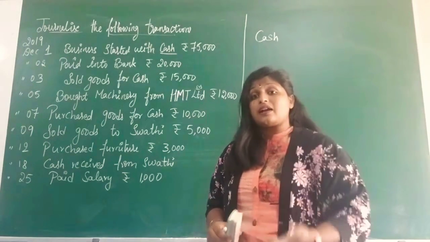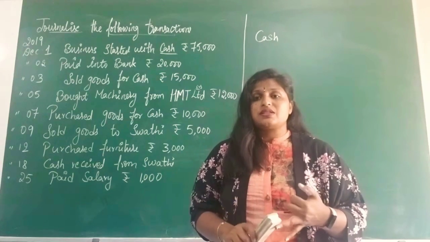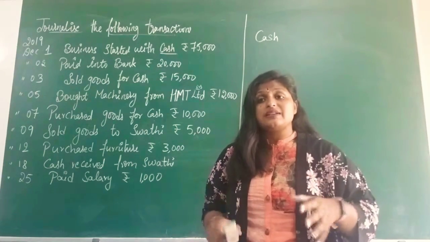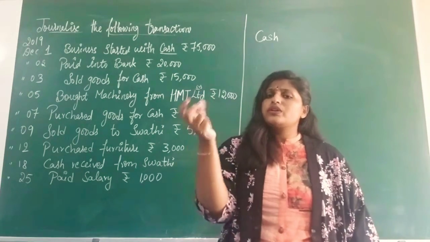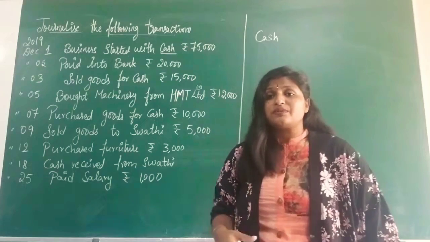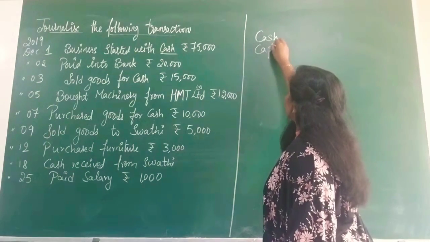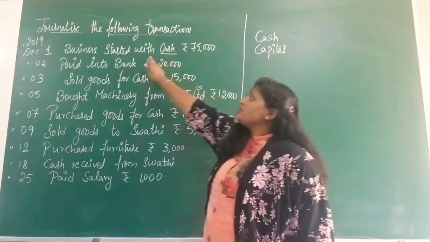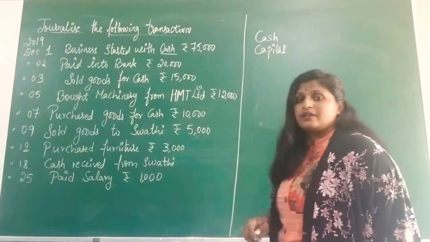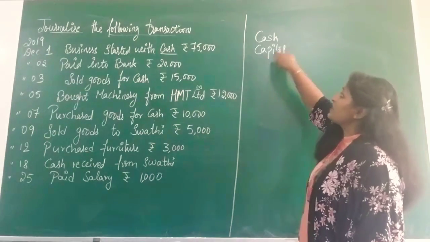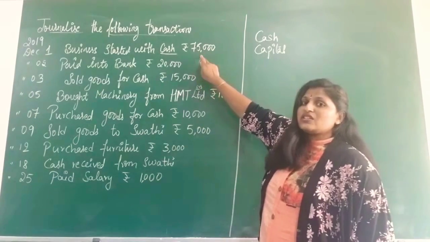When there is a word like commenced, business commenced with cash, or business started with cash, it is the initial stage, where whatever money you put into your business is what we call capital. So the second aspect will be capital. It will not be mentioned anywhere in your transaction; you should know that business starting means it is starting with capital. So the two aspects are cash and capital, only for this first transaction.